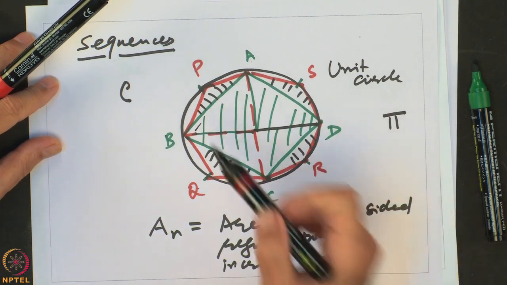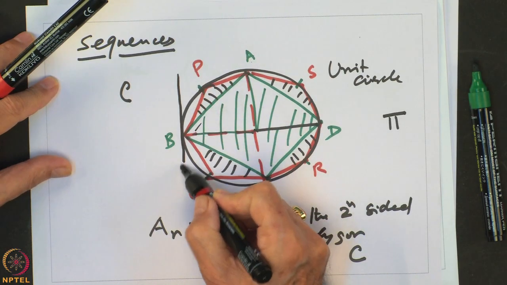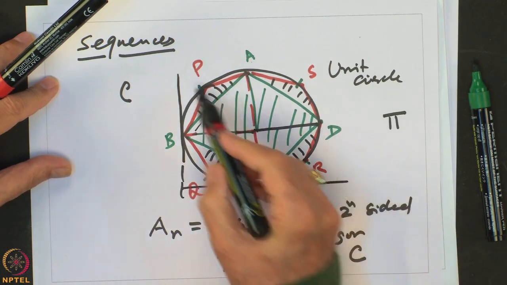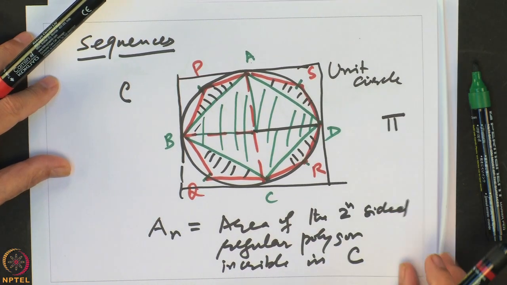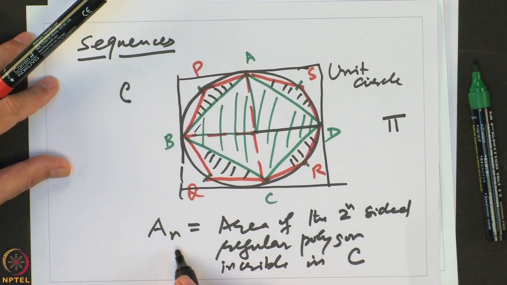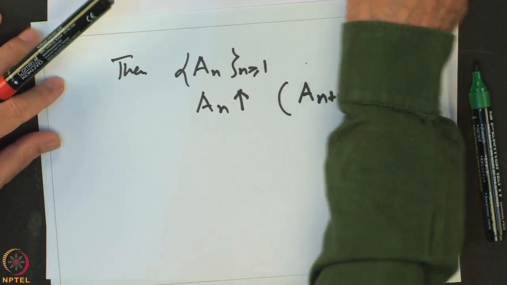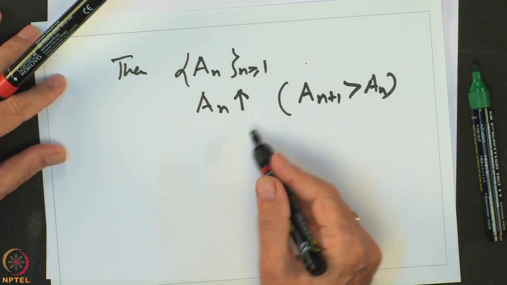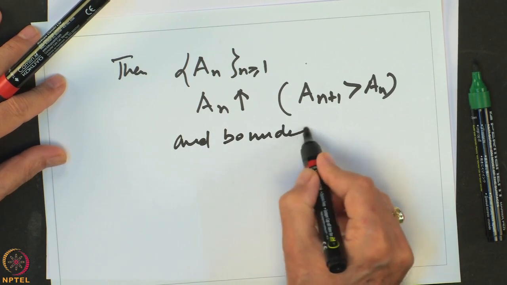And it is also obvious that if I look at the square outside, then the areas of all these 2n-sided regular polygons inscribed are increasing, but they never go outside the area of the circumscribed square. So, this is monotonically increasing and bounded above.